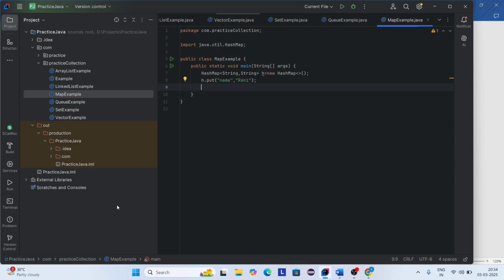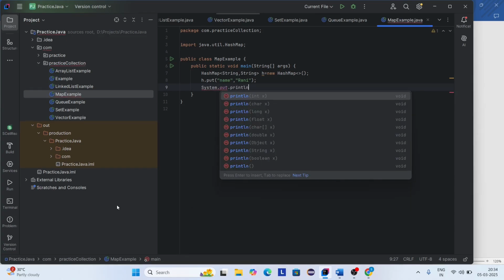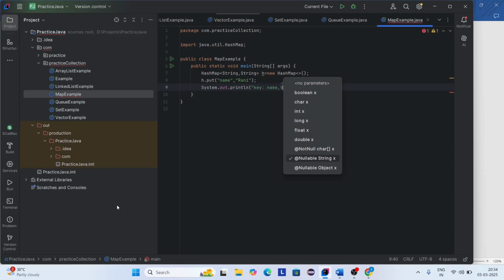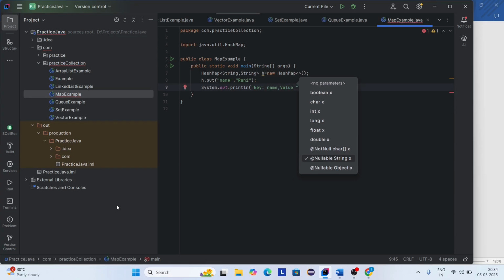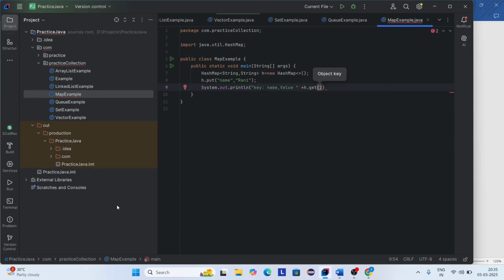Now I want to print the key value pair. So System.out.println. Here I'm giving key as name, value as plus h dot get method I'm using. Here I'm using the get method. It is used to access the value associated with a particular key. If the key is present, it returns the value. If the key is not present, it returns null. So here I'm using the get method, and here I'm passing a key.